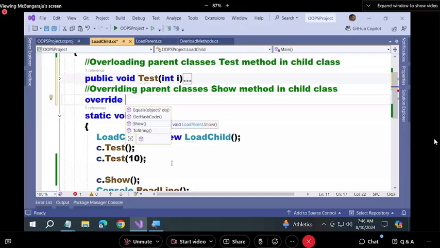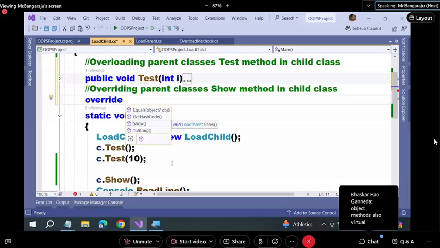Remember, day before yesterday we discussed that the Object class provides you 4 methods for consumption. What are the 4? Equals, GetHashCode, GetType, ToString. Of these, 3 methods are virtual. What are the 3 methods? Equals, GetHashCode, ToString, except GetType. The remaining 3 methods are also virtual.